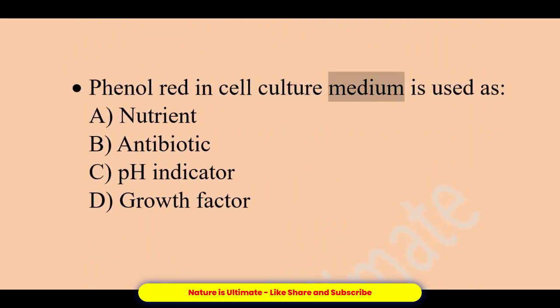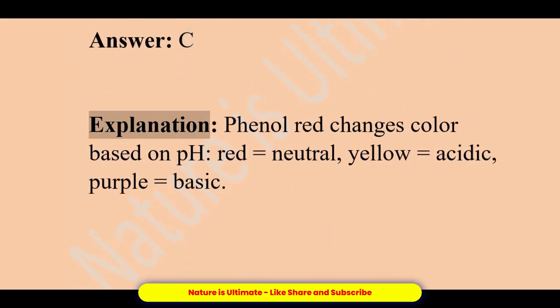Phenol red in cell culture medium is used as A. Nutrient. B. Antibiotic. C. pH indicator. D. Growth factor. Answer, C. Explanation, phenol red changes color based on pH, red equals neutral, yellow equals acidic, purple equals basic.